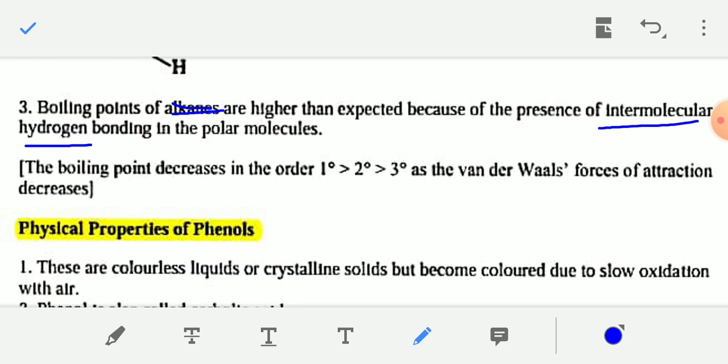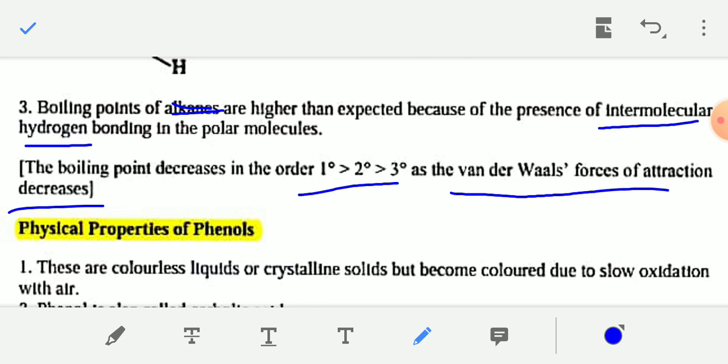As alcohol molecules can form intermolecular hydrogen bonds among them, their boiling points are high compared to alkene or alkane. And the boiling point order is 1 degree alcohol is greater than 2 degree, which is greater than 3 degree. This is because the van der Waals force of attraction decreases from 1 degree alcohol to 2 degree alcohol to 3 degree alcohol.